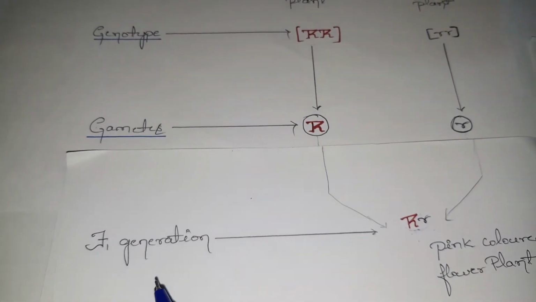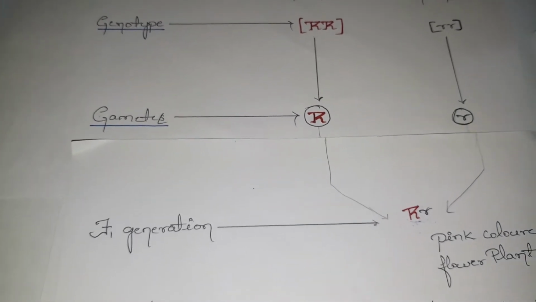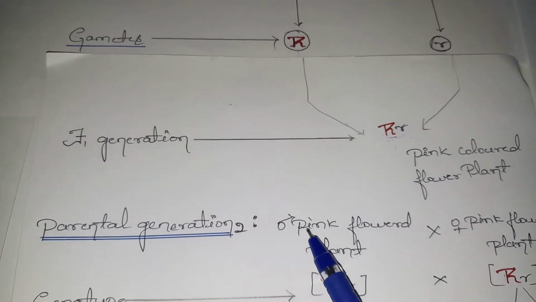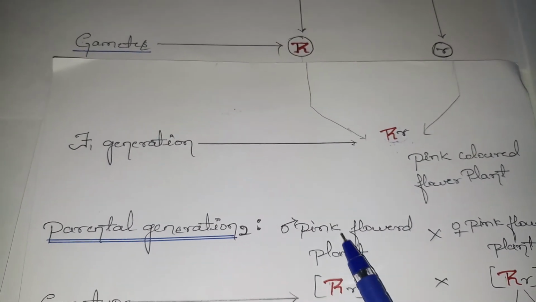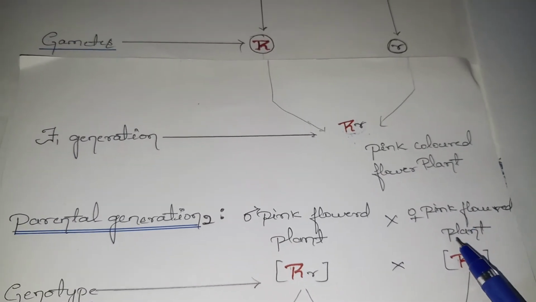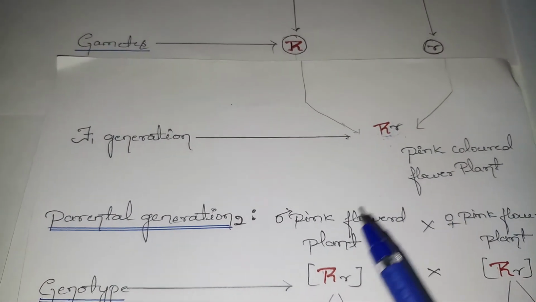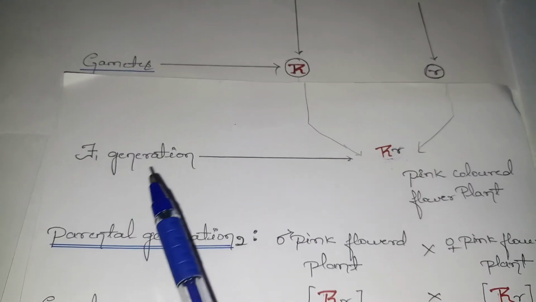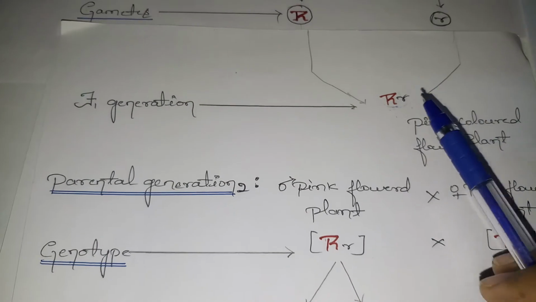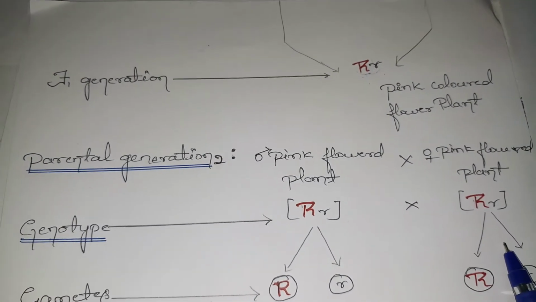The F1 generation is then self-crossed to get the F2 generation. So the heterozygous male pink flower plants and the heterozygous female pink plants are being crossed. Male and female heterozygous pink plants are cross-fertilized from the F1 generation to get the F2 generation. So the genotype of the F1 generation is capital R, small r. That is what is taken here. That is the male plant, and the other one is the female plant.